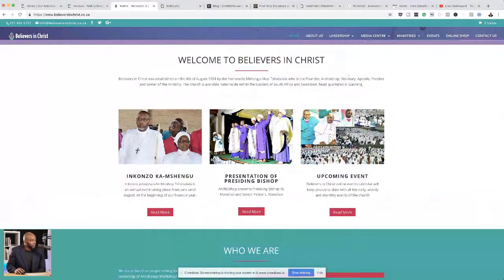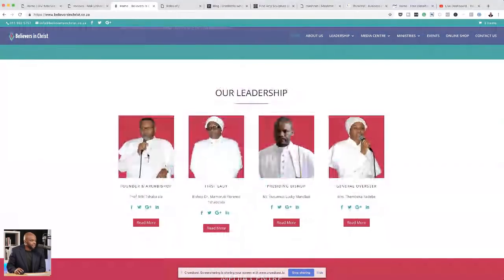The leadership, we can see here the leaders of the church. The pictures are nice. There's a consistent background color on all these images, which is great. Now, when we scroll down to the media center, it's okay, but I wouldn't use this color here because it's becoming too overbearing. I would use maybe a slight gray color on this area. But that works too, as it is.